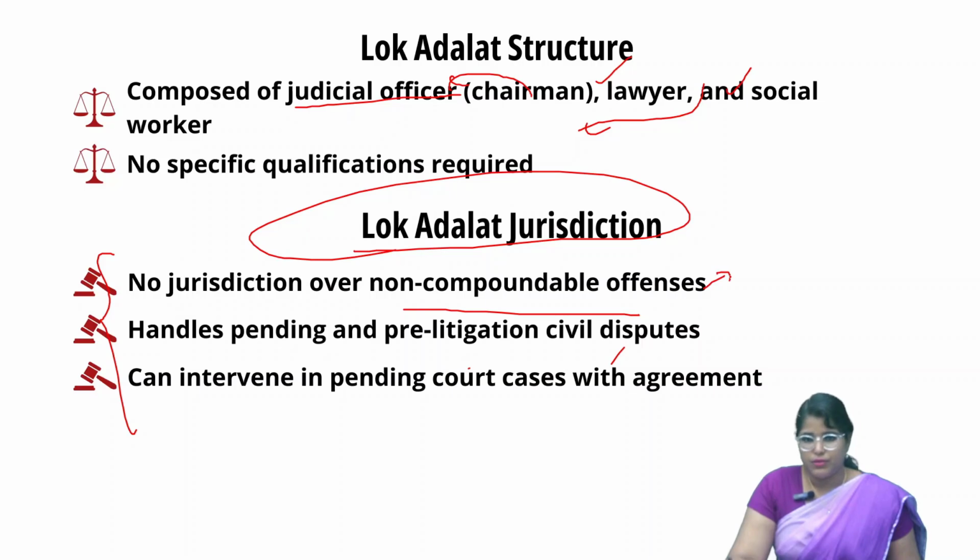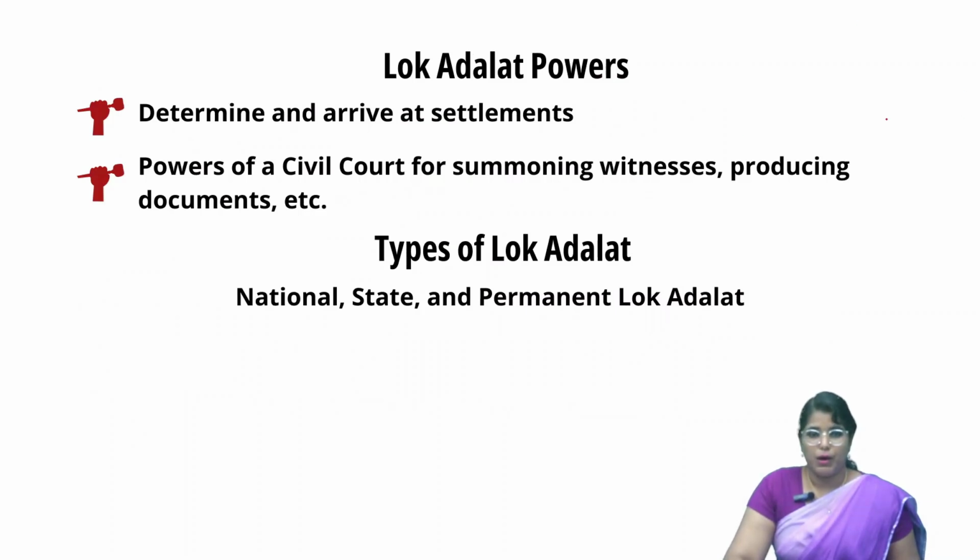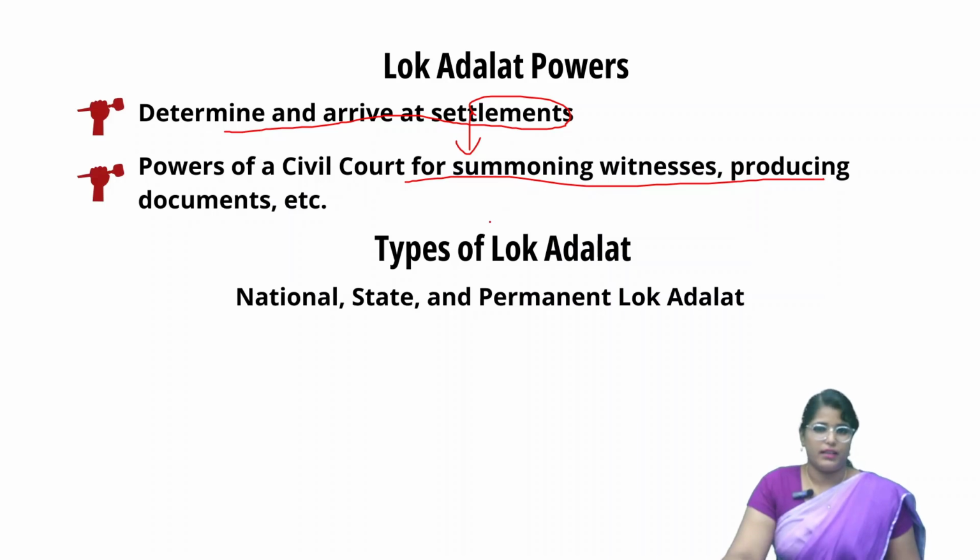Some examples for this include murder charges, then rape. These cannot be solved through private agreements, right? Those kinds of offences are known as non-compoundable offences. Then it can handle pending and pre-litigation civil disputes, and it can intervene in pending cases with agreement. Okay, so these are all the jurisdiction of Lok Adalat. Then talking about its power, it can determine and arrive at settlements, right? So it has the power of a civil court for summoning witnesses and producing documents and so on. Talking about the types of Lok Adalat, it has national, state and permanent Lok Adalat.